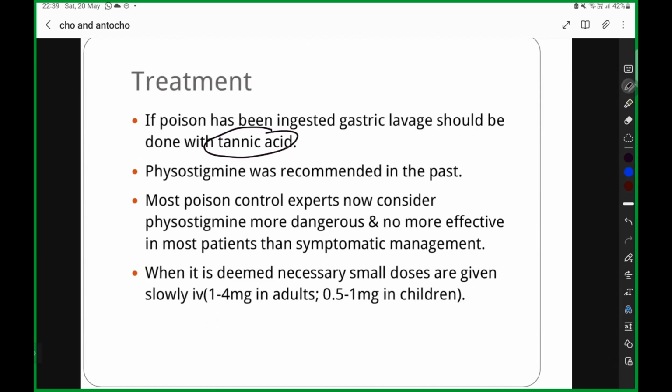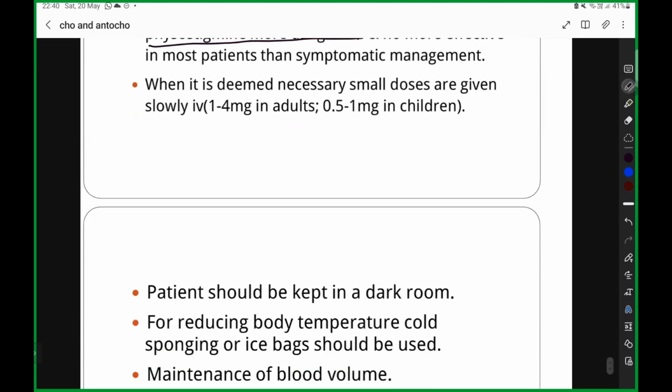So physostigmine was a recommended drug previously. But now physostigmine is no more used as an effective treatment. So initially, what you are going to do is symptomatic treatment. Without giving physostigmine, symptomatic treatment is enough. If seizure occurs, they say give diazepam. If you are going to use physostigmine, then give small doses, 1 to 3 mg or 1 to 4 mg, as a slow IV. You are going to give it as a slow IV.